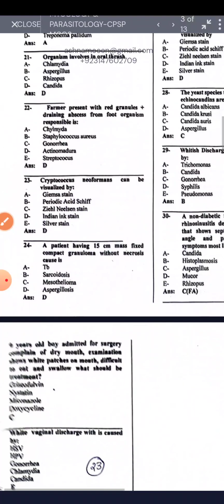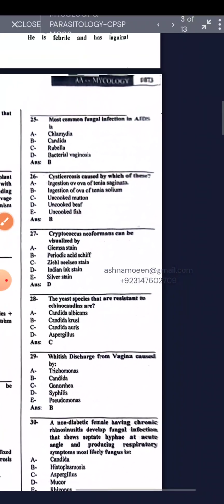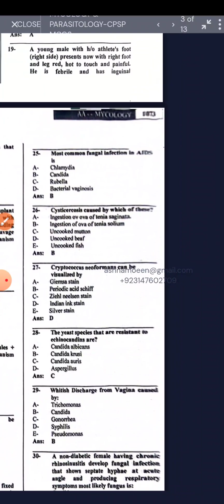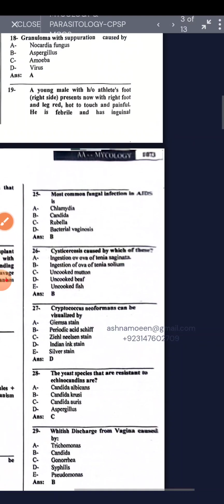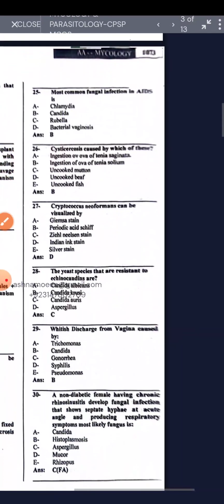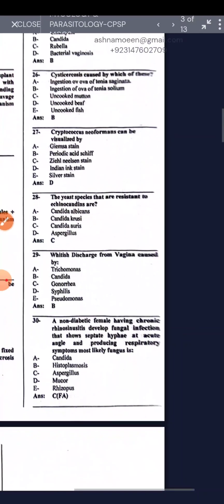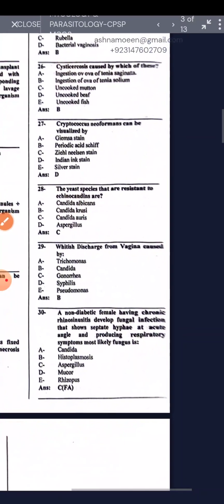A patient with a 15 centimeter mass and compact granuloma without necrosis will have aspergillosis. The most common fungal infection in AIDS is Candida. Cysticercosis is caused by ingestion of the ova of Taenia solium. Cryptococcus neoformans can be seen by Indian ink stain. The yeast species that is resistant to echinocandins is Candida auris. Whitish vaginal discharge is caused by Candida.